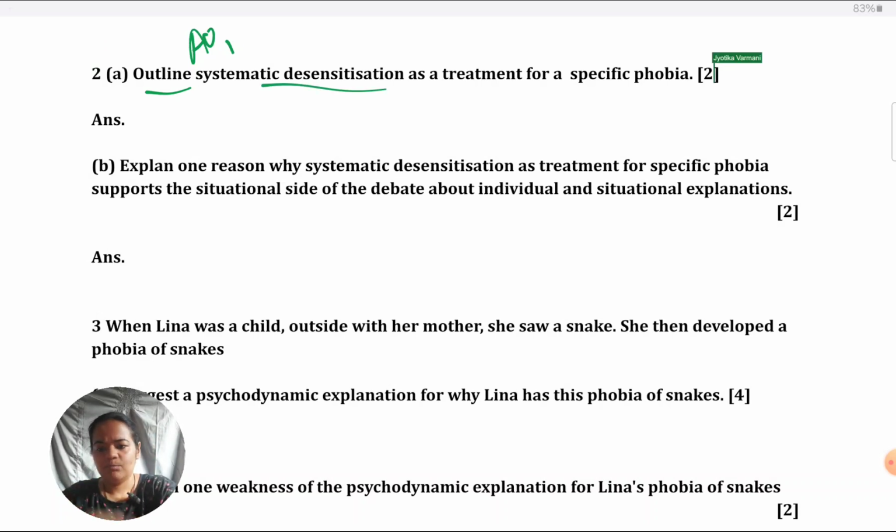And very important here is to make note of the marks. Many students give a 1-line definition and they say, okay, we've outlined what is systematic desensitization. You have, but for 1 line that you give, you cannot justify 2 marks. So definitely your first point should be definition. There's no argument to that. But after that definition, there needs to be some example or some elaboration to justify a 2nd mark.